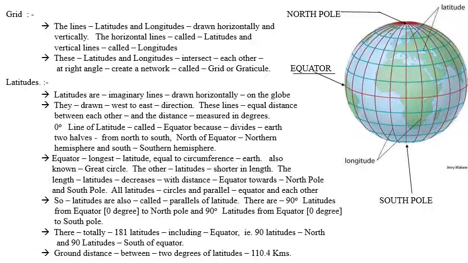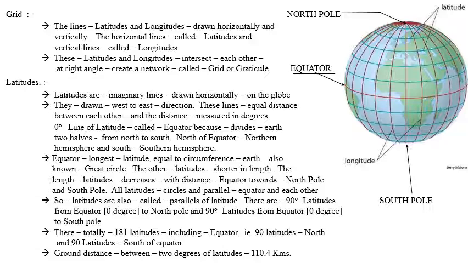The equator is the longest latitude and it is equal to the circumference of the earth. We have already studied what the circumference of the earth is, the equatorial circumference. The equator, that is the 0-degree latitude, is the longest latitude on the earth globe, which is equal to the circumference of the earth, and it is also called the great circle because it is the longest circle.